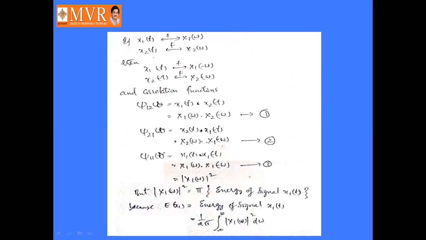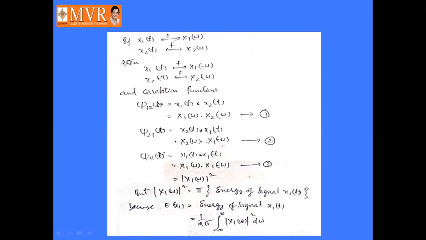That is equation number 1. Similarly, J21(τ) is equal to x2(t) convolved with x1(-t), or in transformation it is X2(ω) into X1(-ω). That is considered as equation number 2.